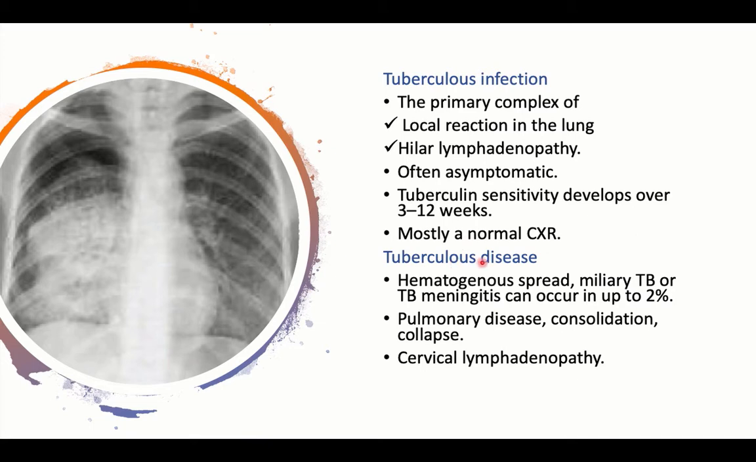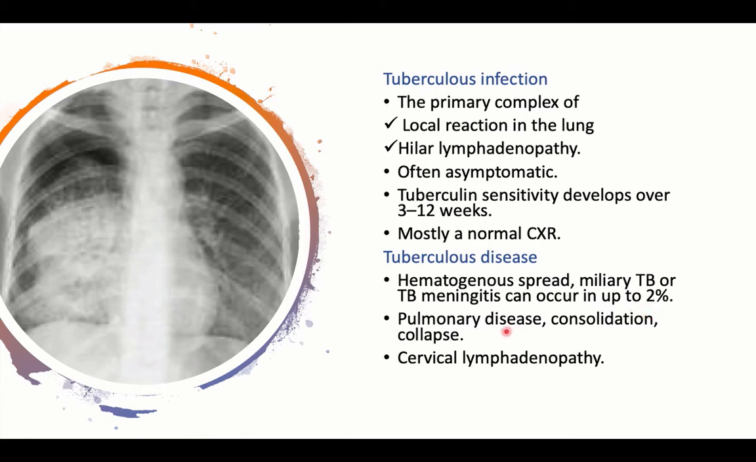So what is tuberculosis disease? When we have hematogenous spread of these bacilli, when the immune system fails to enclose these bacilli and prevent their spread, this is a disease which is less common. Miliary TB can result, where we have tubercle bacilli all over the body, presenting as diffuse infiltration of the lung, maybe TB meningitis, or TB in any other organ in the body. This can occur in up to 2% of cases only.